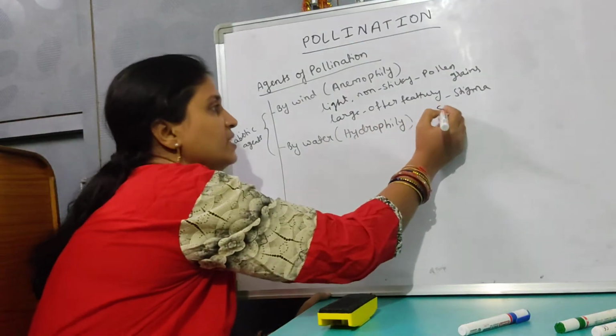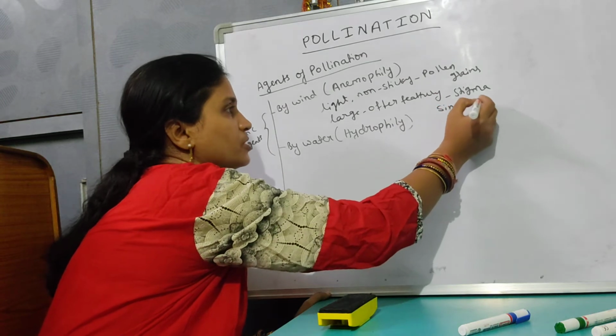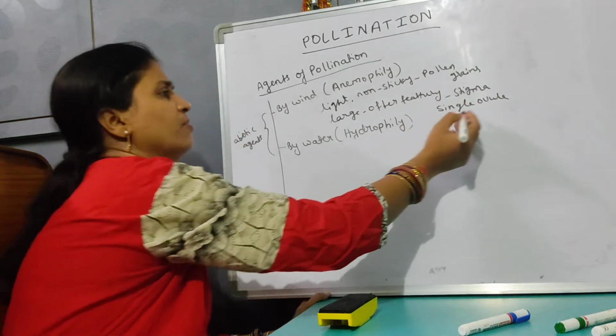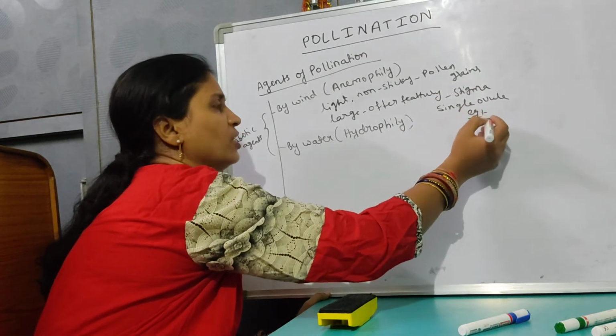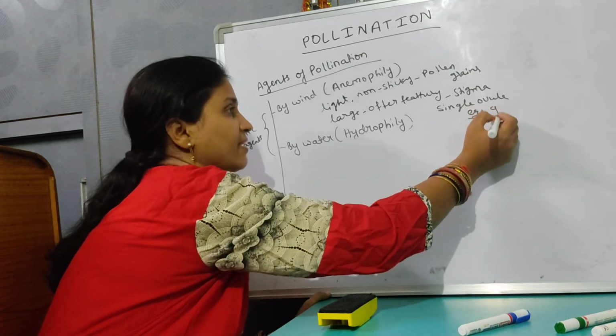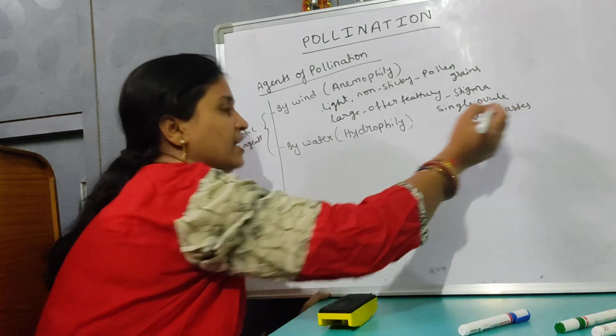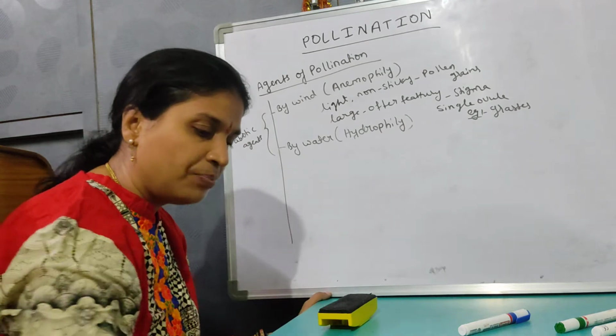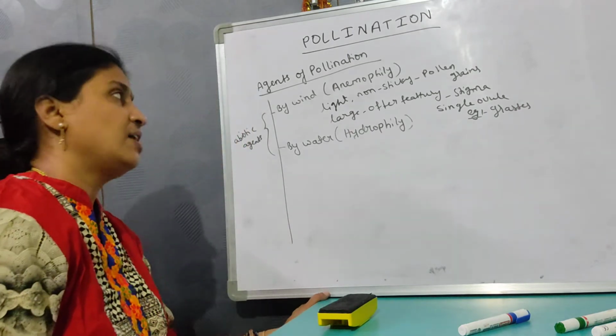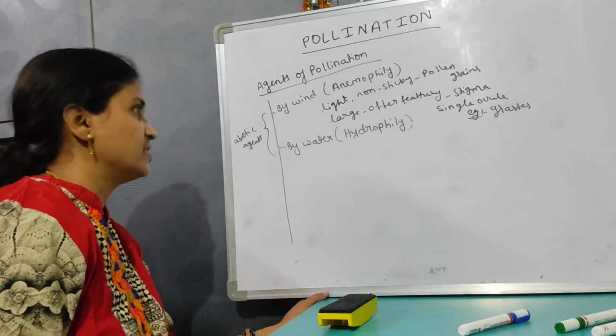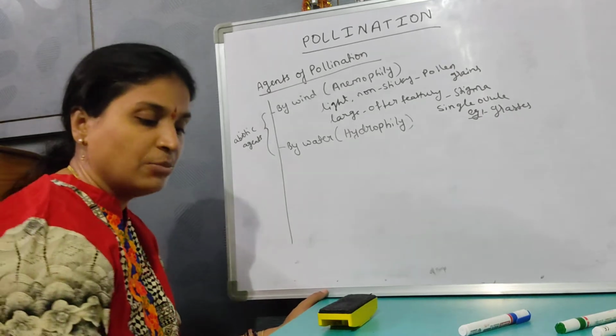And here a single ovule is produced. A very good example of anemophilous pollinating plants is grasses. Grasses are the plants where anemophilous pollination takes place. This is about anemophilous pollination.